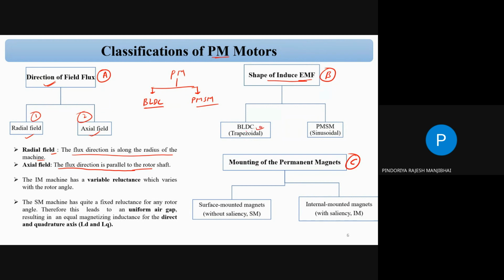In the case of the BLDC motor, it creates a trapezoidal back EMF. Why trapezoidal back EMF? That we will discuss in the next slide. And the other one, the PMSM, has a sinusoidal back EMF. Why sinusoidal? That we will also discuss in the next slide. So based on the induced EMF, we can classify into two categories, BLDC and PMSM.